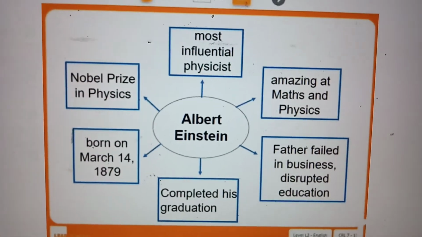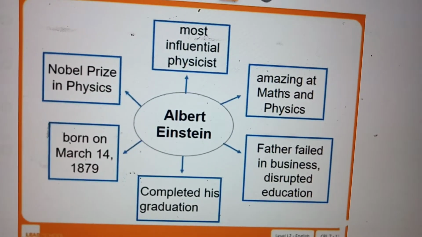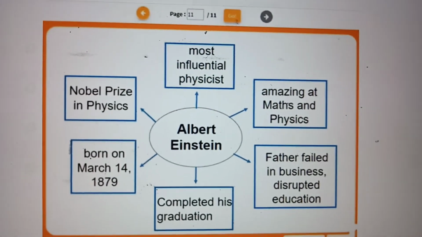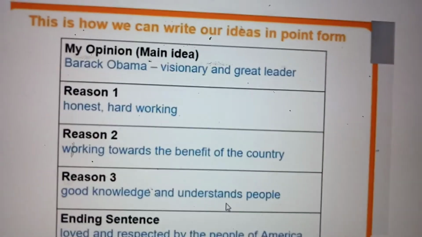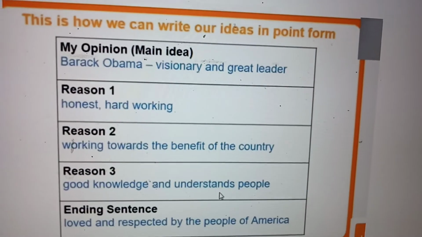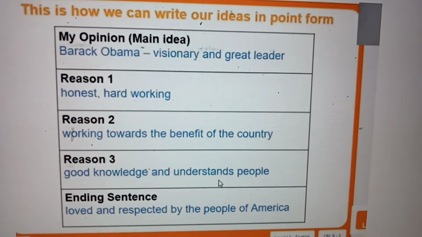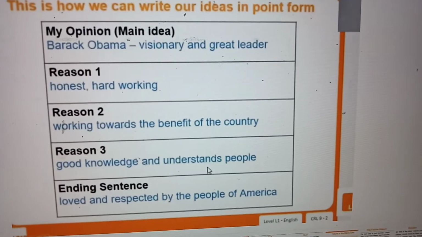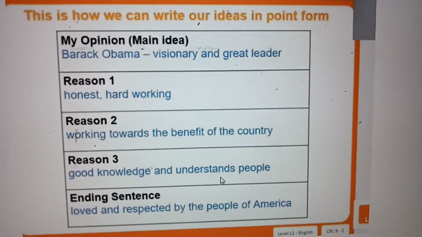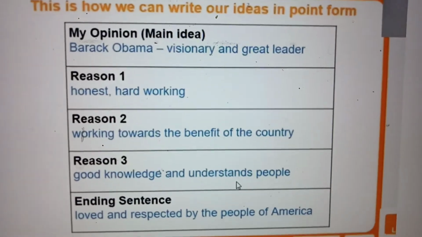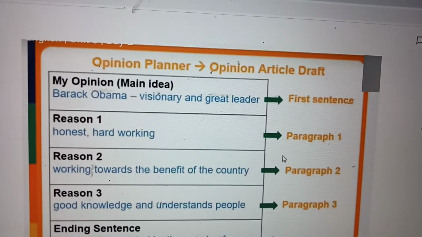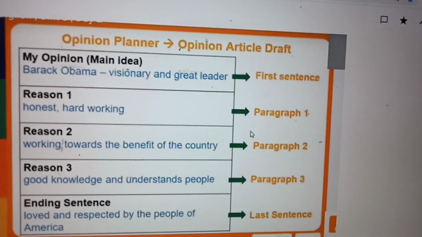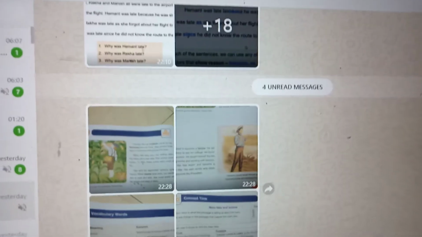There is an example given in the lead that is about Albert Einstein. These are all the points like a flow chart you have to put and then you have to go for the paragraph. Okay. So first this is how you can write your ideas in point form. That is my opinion. That is the main idea. Then reason why you are telling that. Reason 1, 2, 3 like that, ending sentence. So the first sentence, then paragraph 1, 2, 3 and then last sentence. Like this you have to make an opinion.